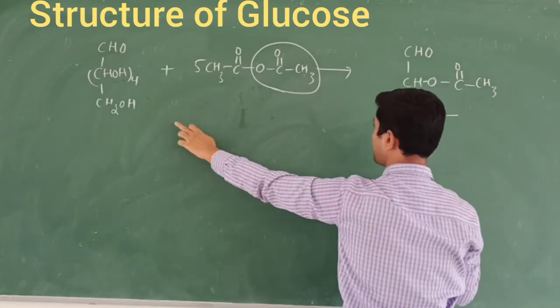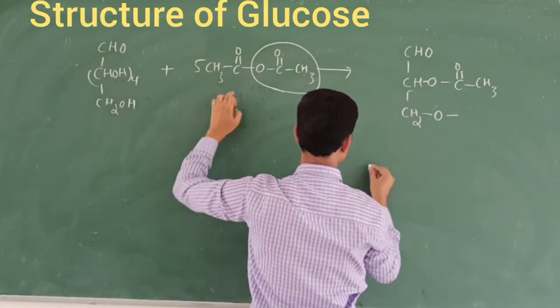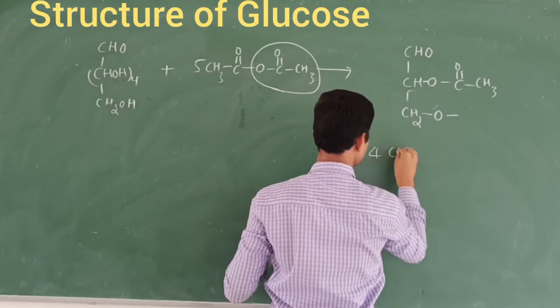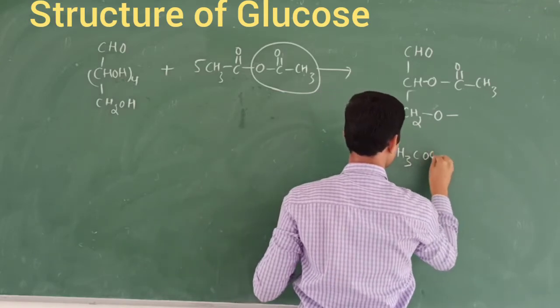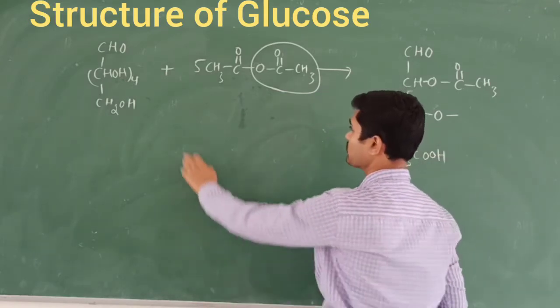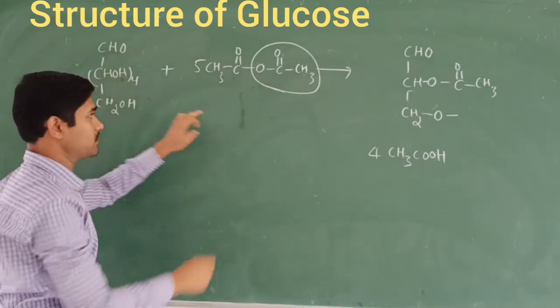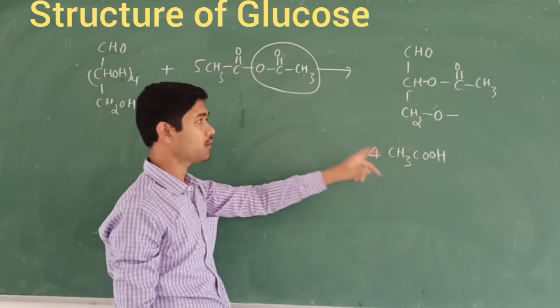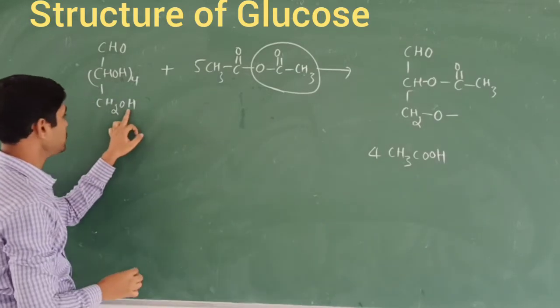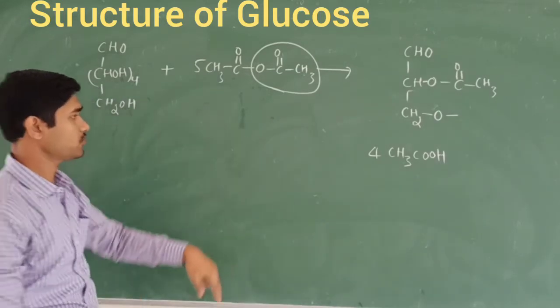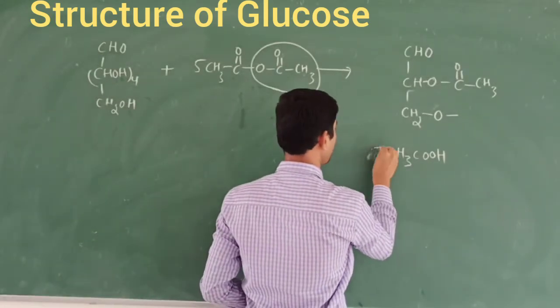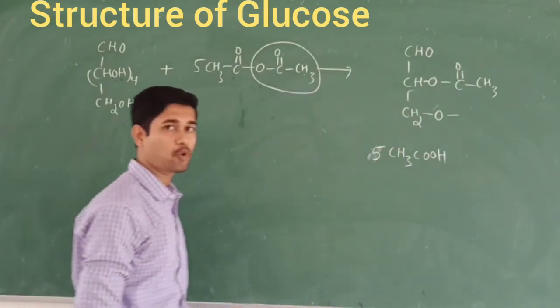Right? So what I am going to do here? Four times of this acetic anhydride, I am going to remove four times of acetic acid here, because four times of hydrogen is going to react with four times of acetic anhydride, and acetic acid is going to be formed. And the last one, this remaining hydrogen I am going to eliminate here plus one extra. That is called five times of the acetic acid I am going to eliminate here.